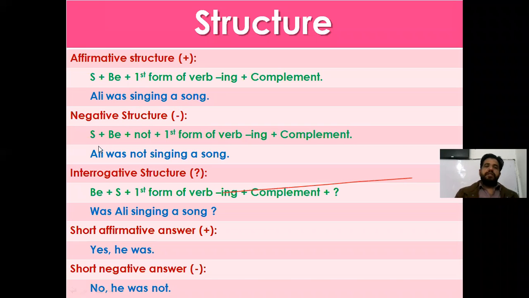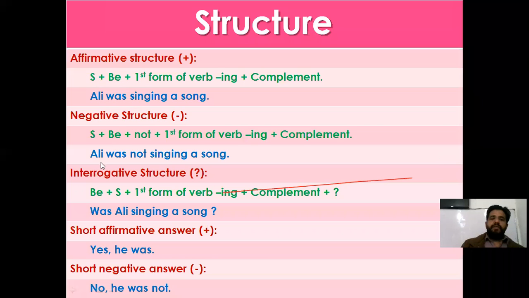Negative structure follows the same procedure: after the subject comes be, and after be you add not. After not, again you use first form verb with ing, and then you add the complement. Like, Ali was not singing a song. If you change it to interrogative, you bring be, the helping verb, to the start of the sentence, and the subject goes back. Be first, subject later, then first form verb with ing plus complement plus sign of interrogation. So, was Ali singing a song? Short affirmative answer is he was, and short negative answer, no, he wasn't.